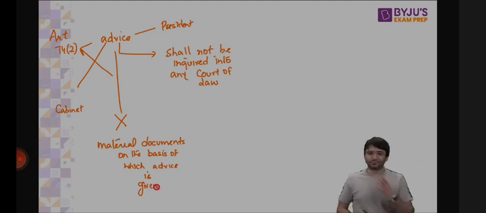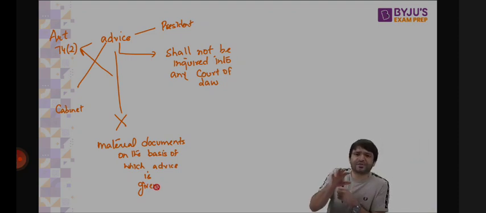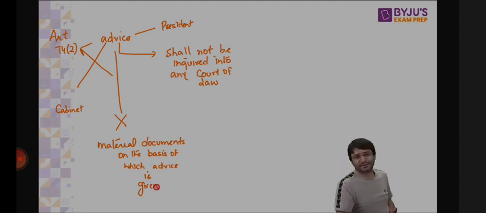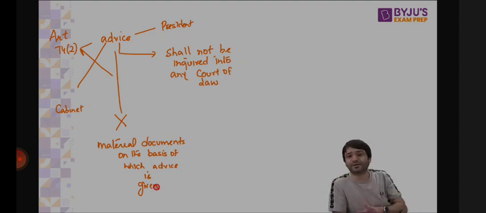The Attorney General said, sir, sometimes even the governor's report is not required. Even without the report of the governor, the president can proclaim president's rule, if the president is satisfied, on the basis of the report or even otherwise, that there is a breakdown of constitutional machinery. Sometimes there is no governor's report as well. And whatever advice we give the president, you cannot inquire into that, because that is a limitation under Article 74, Clause 2. The Supreme Court said, you're right.